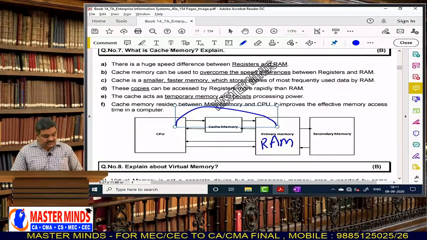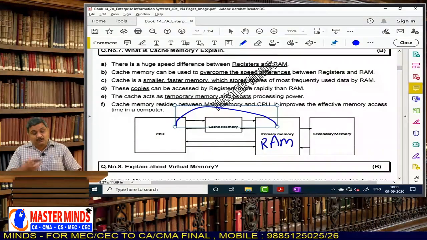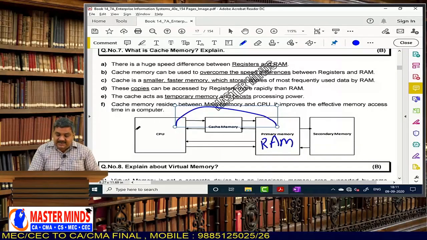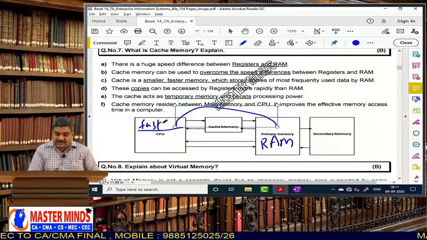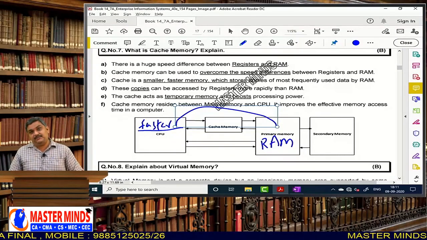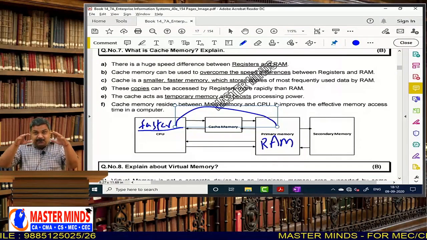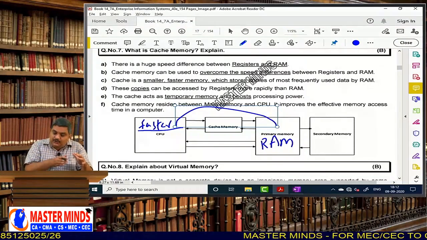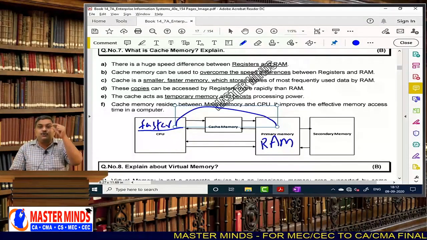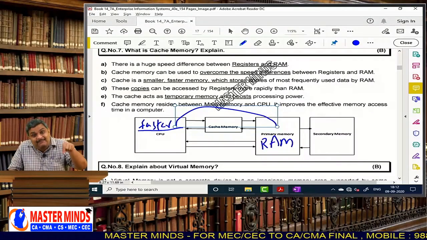But sometimes this primary memory, that is RAM, will be very slow. CPU cannot access the RAM in a faster manner, and CPU wants data in a faster manner, and RAM cannot give the data at such higher speeds to the CPU. So, in order to bridge the speed differences between the CPU and the RAM, the computer engineers, they have devised a new kind of RAM. See, cache memory is also a RAM.